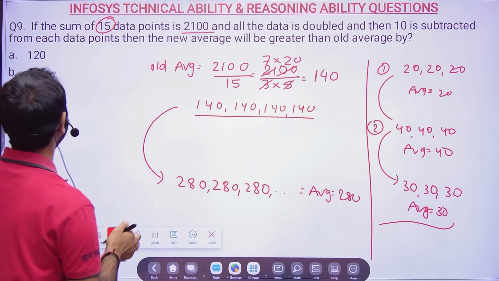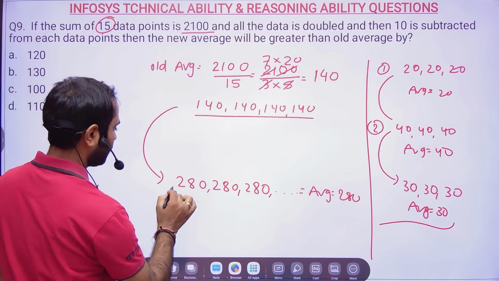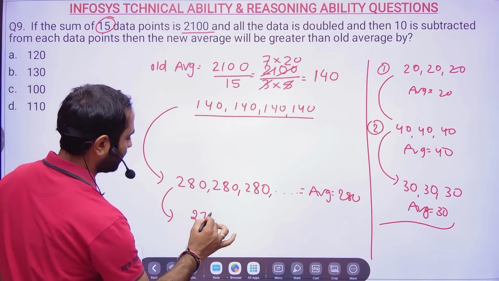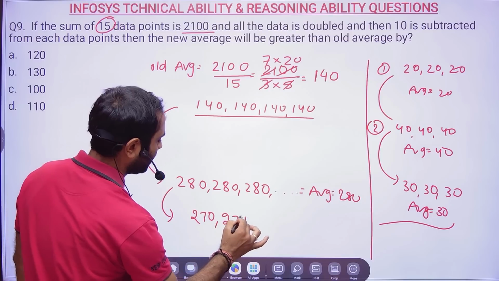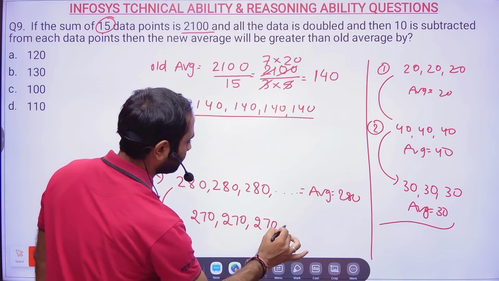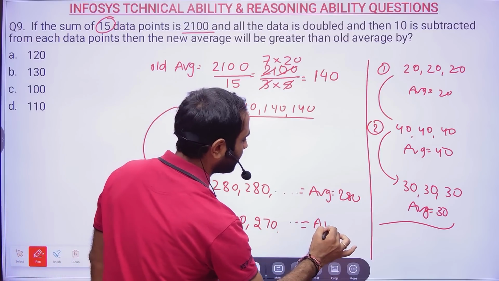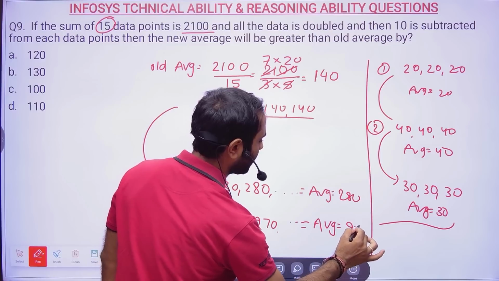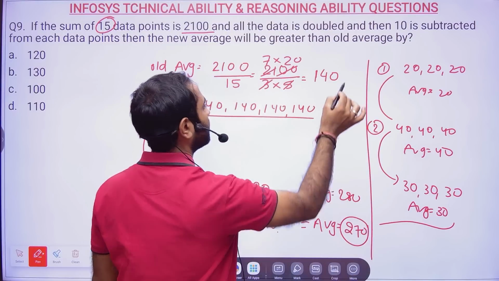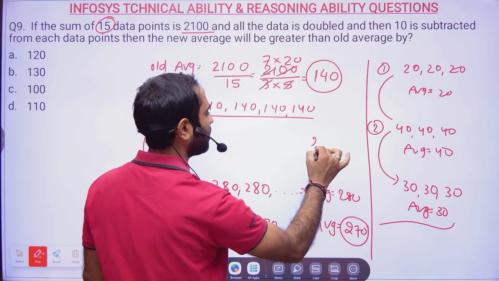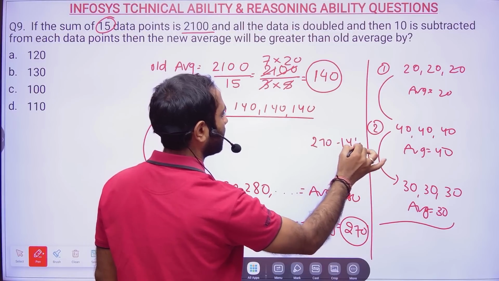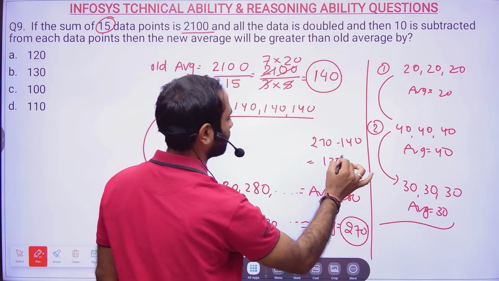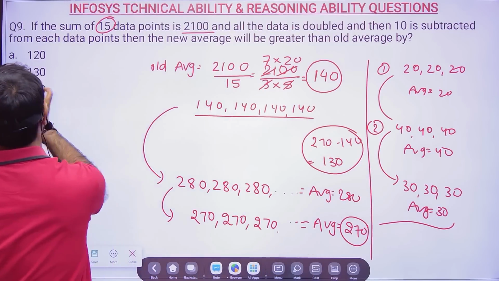Now 10 is subtracted from each data, then 270, 270, 270. Then what will be average? Sir, average will be 270. So this is my new average, this is my old average. What is the difference? 270 minus 140, so it is nothing but 130. Option B will be the correct answer.